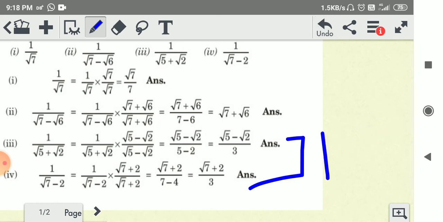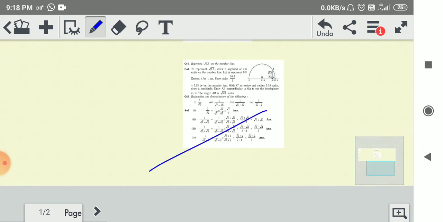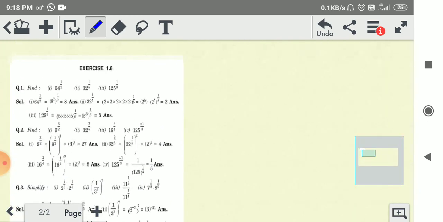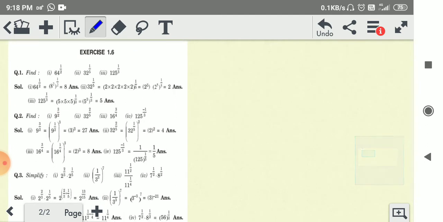Okay, now exercise 1.6. This is very simple, you know. Now the first question is so simple.